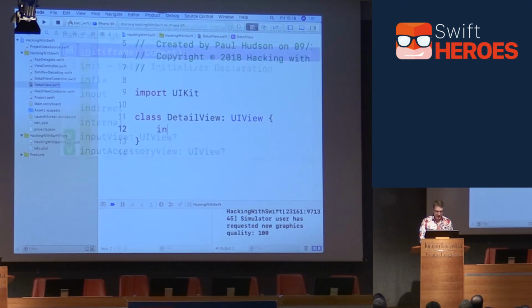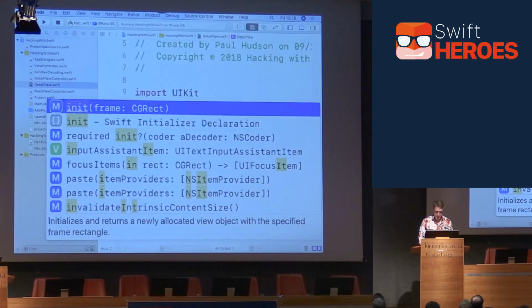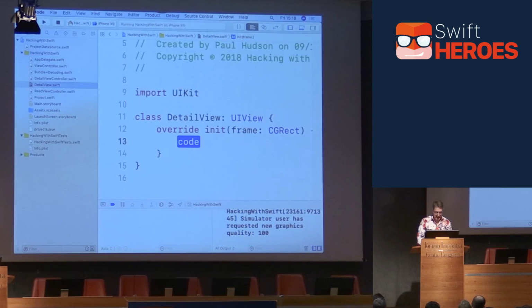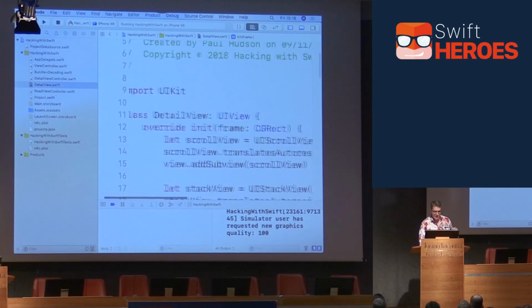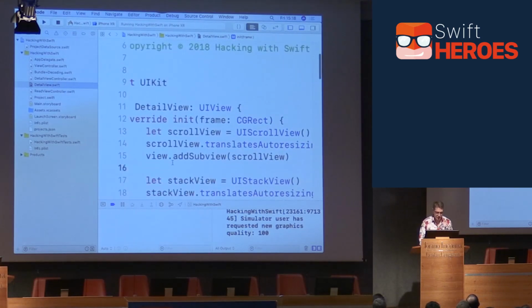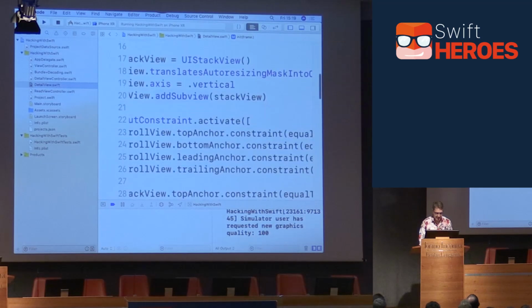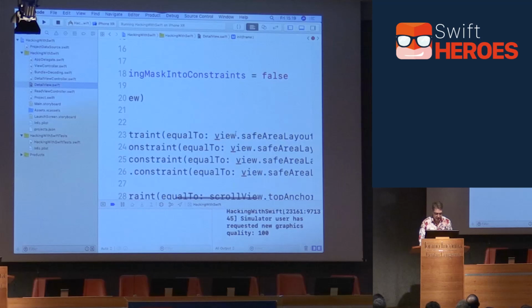So we'll start by having init frame, which is what we're using in the code. I'm going to paste all the code in there. Now this will have a few errors in there because it has things like view.this and so forth. So I'll get rid of the view there, and there's one here.